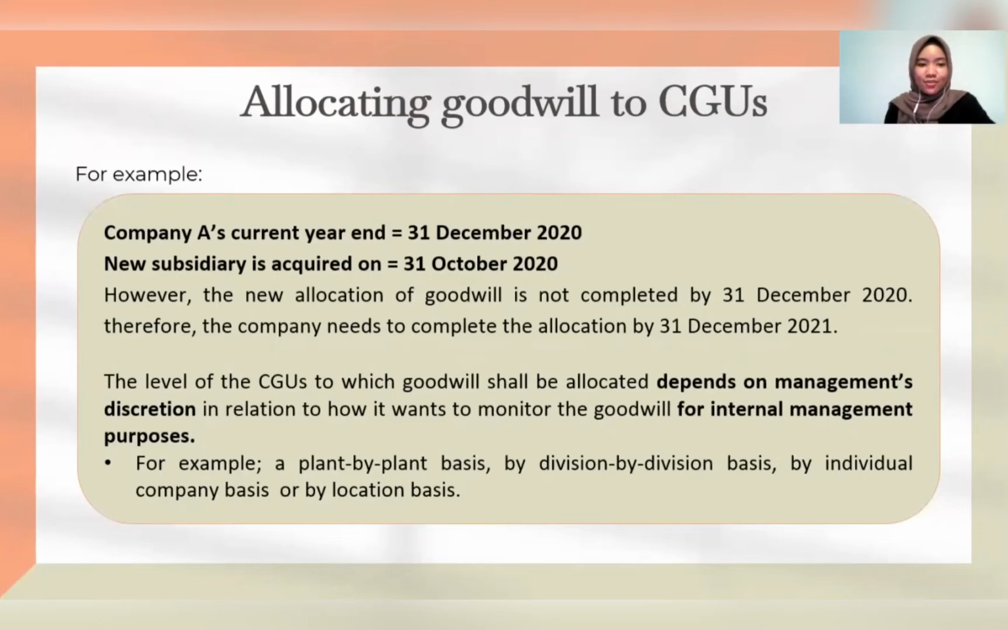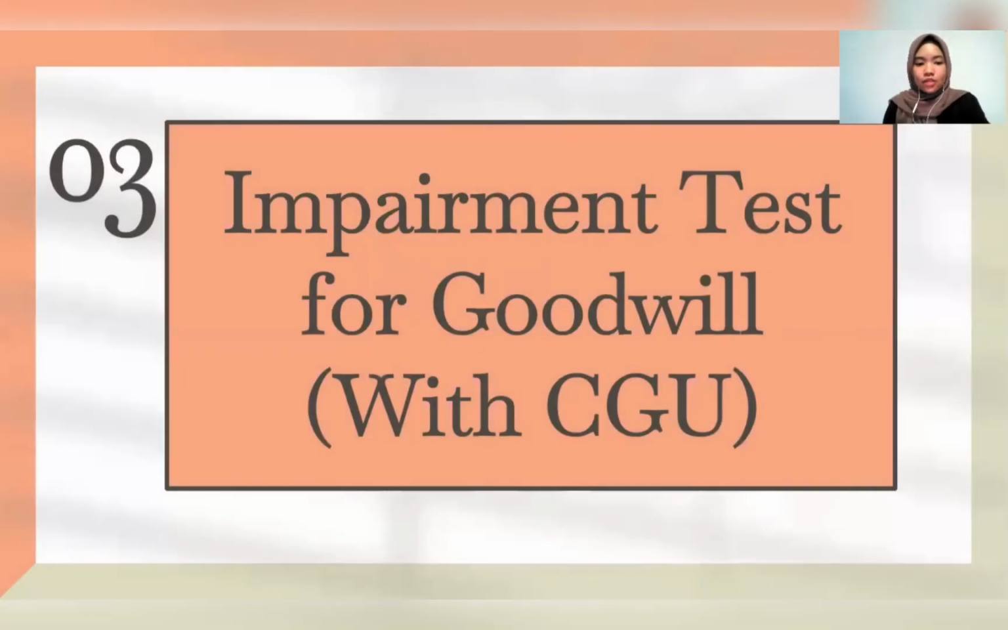On a side note, the level of the CGUs to which the goodwill shall be allocated depends on the decision of the management in relation to how they want to monitor the goodwill for the purpose of internal management. For example, they may want to monitor the goodwill on a plant basis, by division basis, by individual company basis, or by location basis. Now let's discuss in detail how to test the impairment for goodwill with CGU.